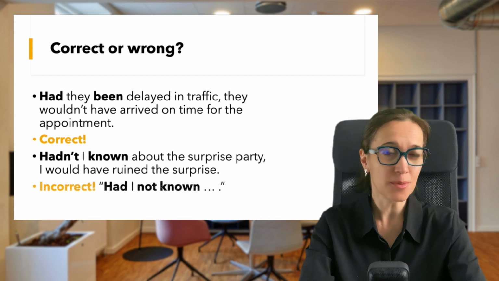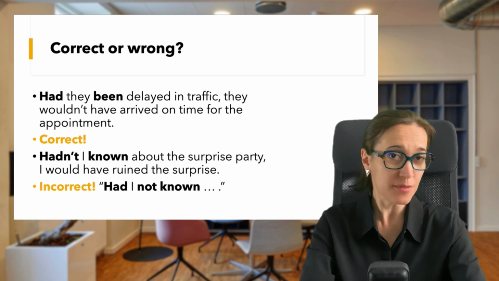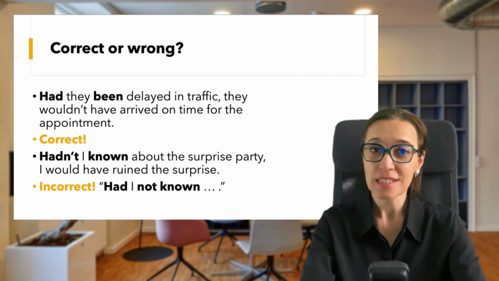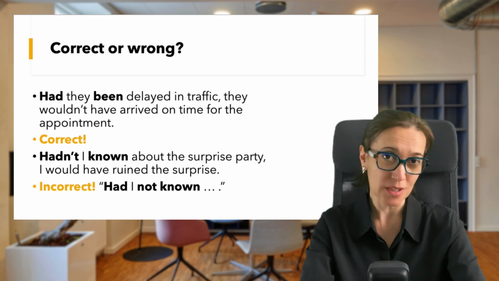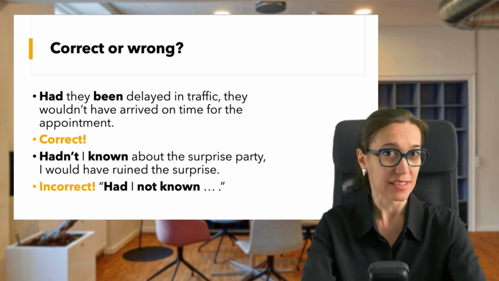And this one, hadn't I known about the surprise party, I would have ruined the surprise. It's incorrect, since in negative clauses with inversion, we do not use contracted forms. So the correct structure is had I not known instead of hadn't I known, which is incorrect.